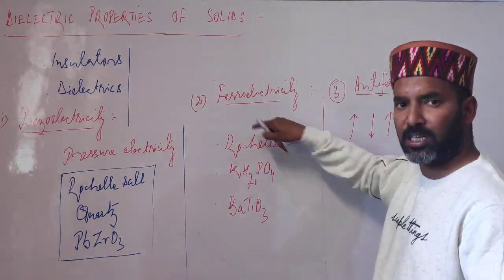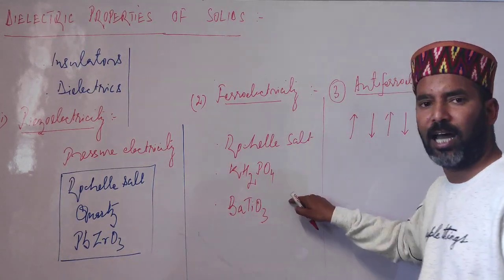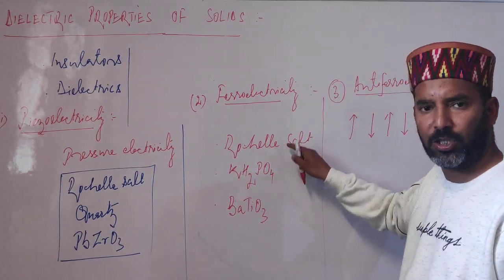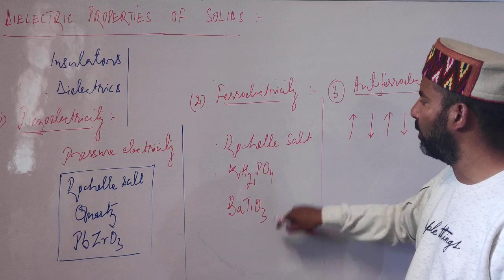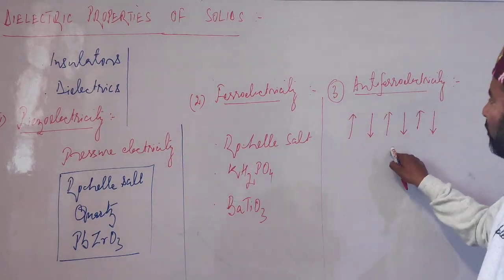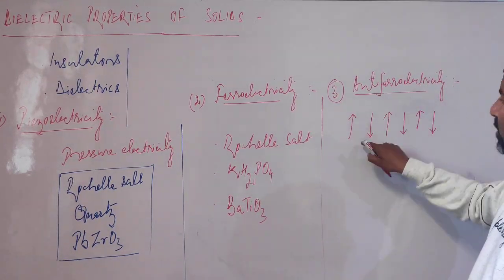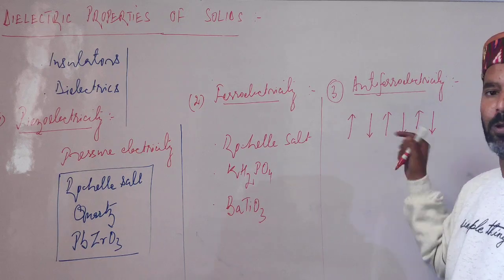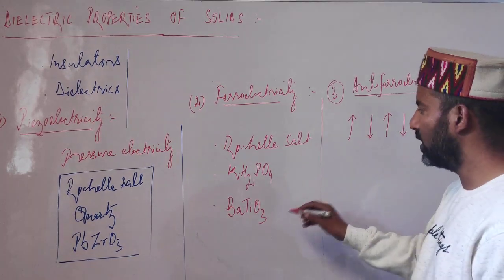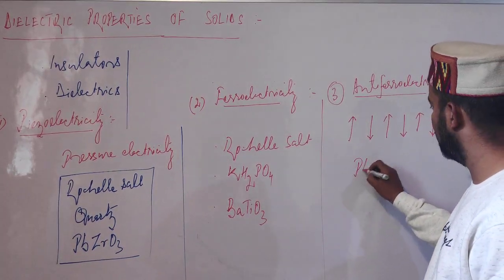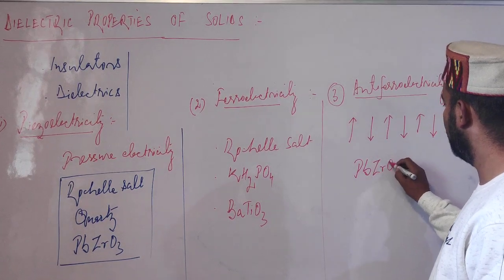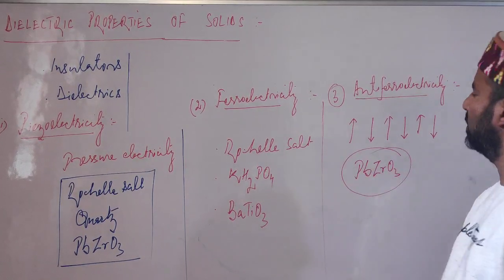in ferroelectricity we have a spontaneous alignment of the dipoles in the same direction, though the direction can be changed by applying an electric field, but here we have the alignment of the dipoles in a compensatory way, so the net dipole moment is 0. The common example is lead zirconate, PbZrO3. So this is the common example.